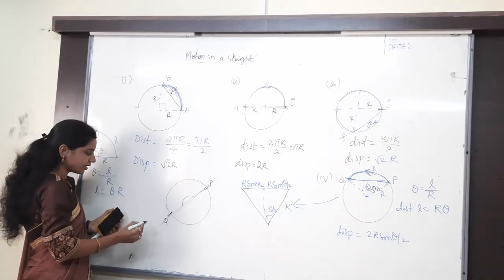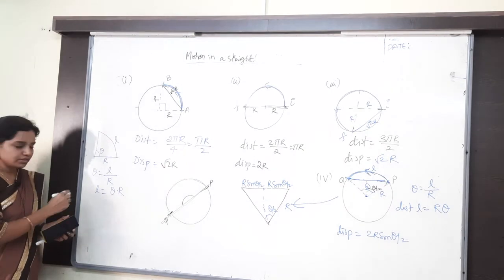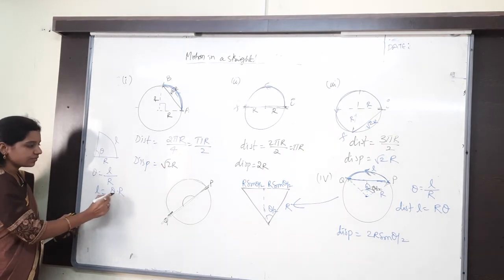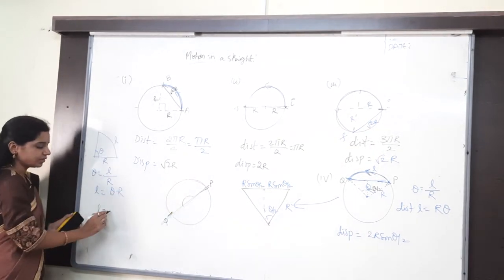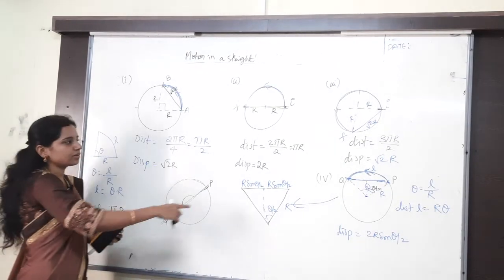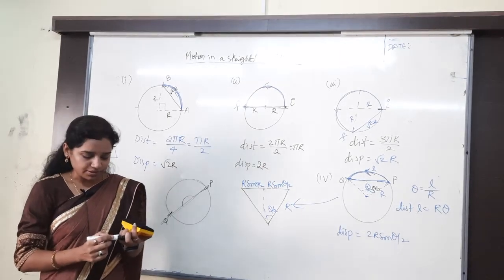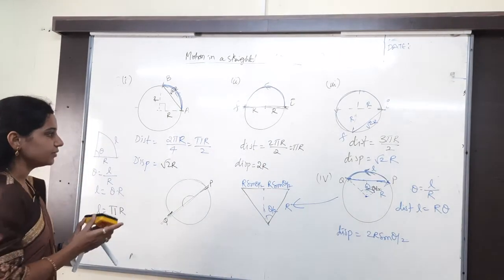What is the formula I said? Arc length is equal to theta into r. So that length is the distance. Theta is how much for us now? 180, which is nothing but pi radians, into r. Pi r, and here also how much did we get? Pi r only. Understand it clearly? Yes, then we'll discuss speed.